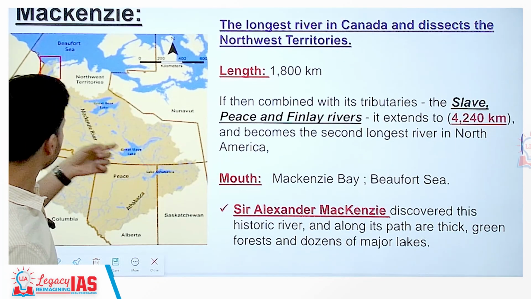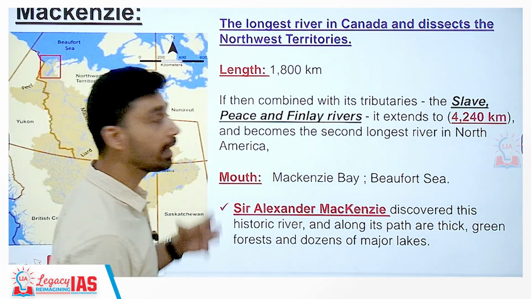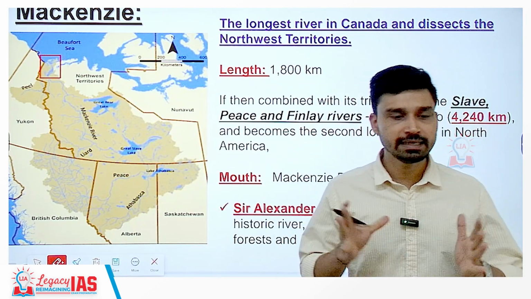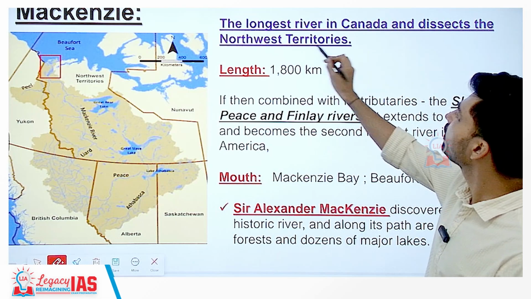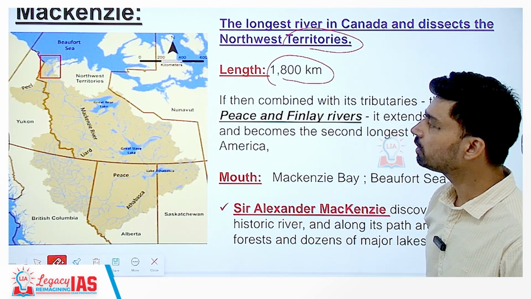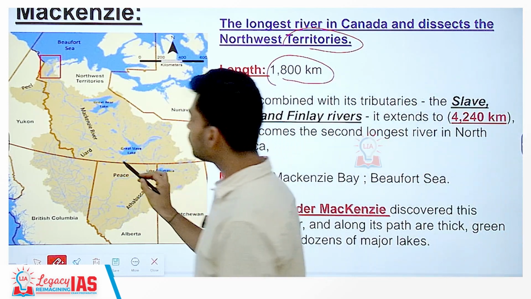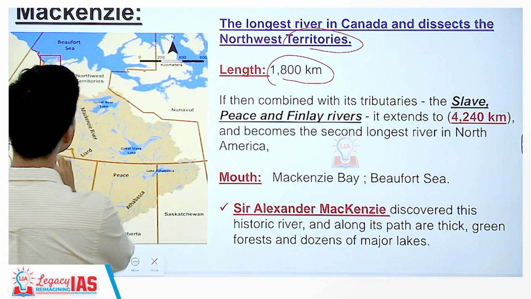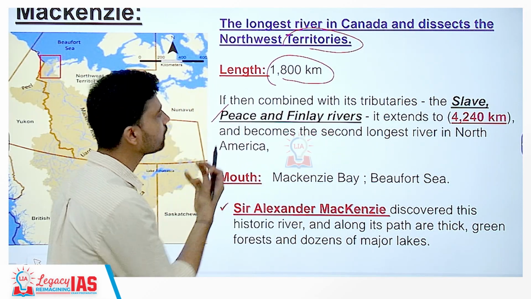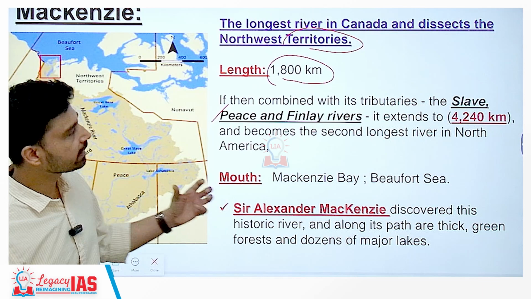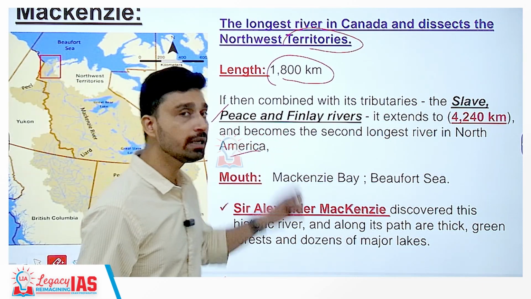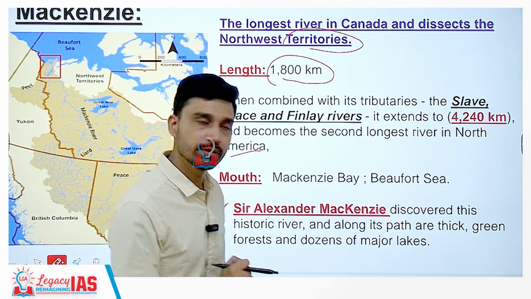The third river we can discuss, which is an important river in Canada actually, is the Mackenzie River, which is also the longest river in Canada and dissects the Northwest Territories of Canada. Length is almost 1800 km, and while flowing through the Canadian region, it receives water from several tributaries such as the Slave River, Peace River and Finlay River, and then it extends to 4240 km, becoming the second largest river in North America after the Mississippi Missouri river system.